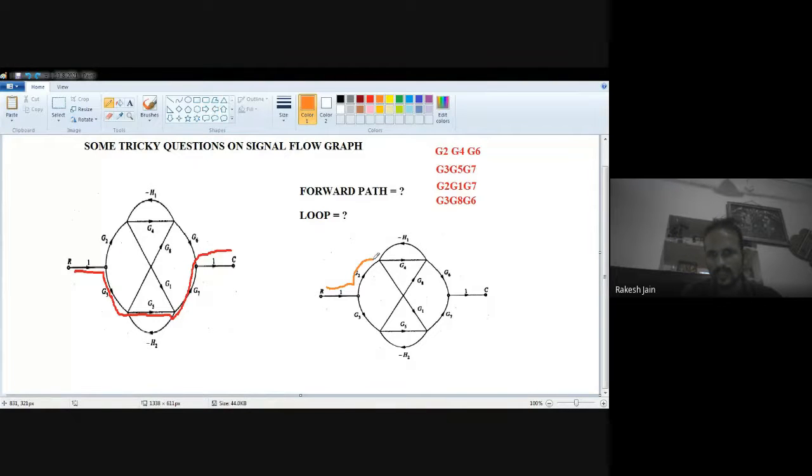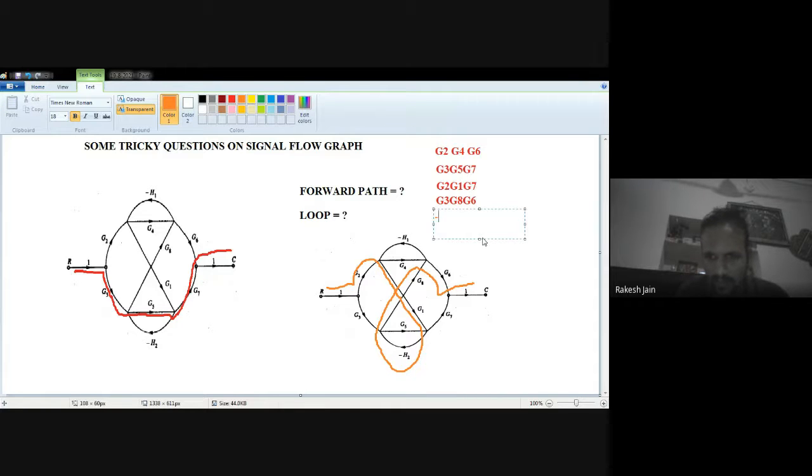G1, then G2, then G1, then minus S2, then G8, and then G6. So this one is also a forward path. I'm going to write it down here because minus is there. First I write down the minus, then G2, G1, H2, G8, G6. This is a forward path.